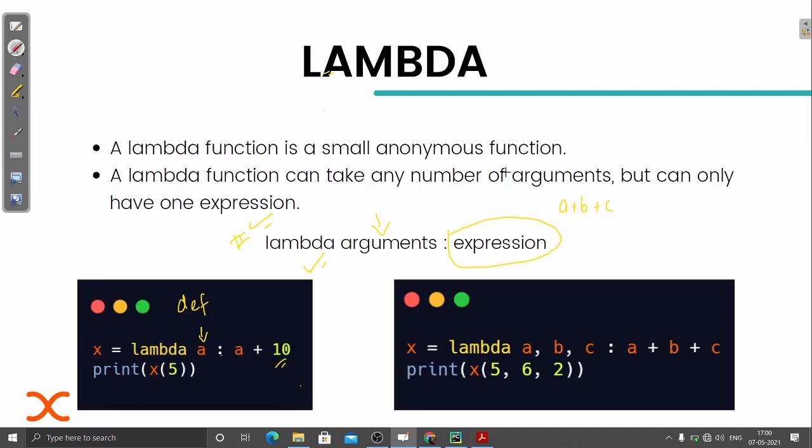The most important thing here is that we have only one expression. You cannot do this for multiple lines, because here you can see we are doing it in a single line. So that's how lambda helps us. Basically, it helps when we have a single line expression.